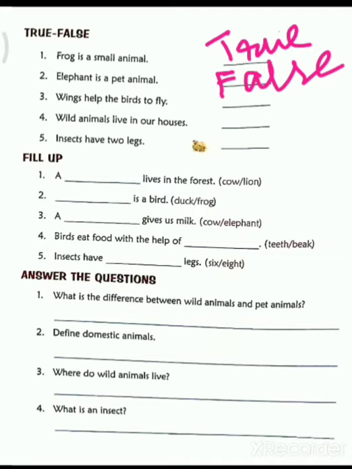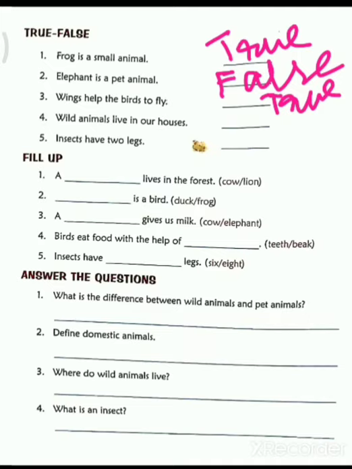Then third one. Wings help the birds to fly. Yes, it is true because birds have the special characteristic that they can fly, whereas the other animals cannot fly. Which one helps them to fly? That is your wings. So your answer is true. Then fourth one. Wild animals live in our houses. Is it? No, not at all. Wild animals live in the forest.